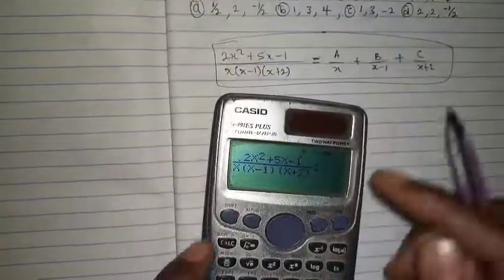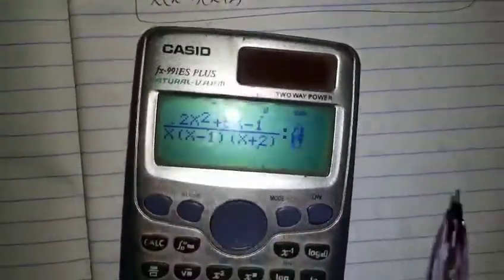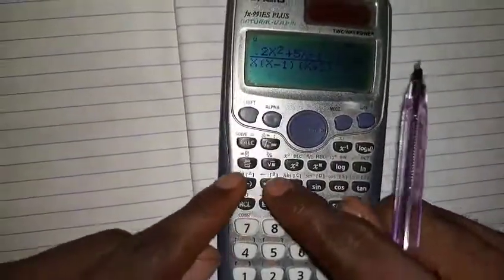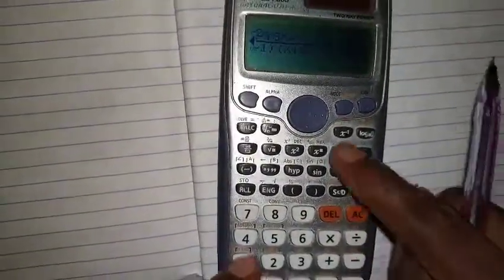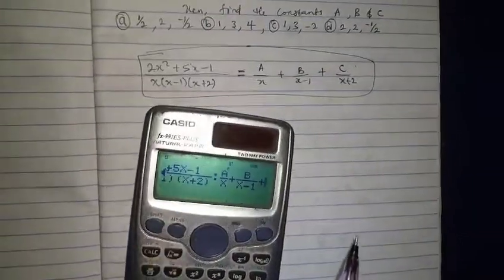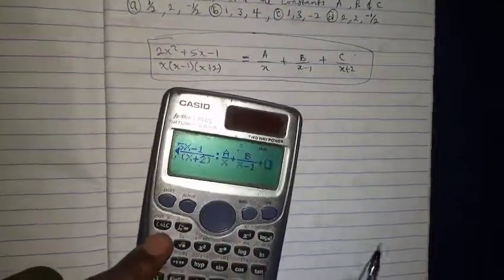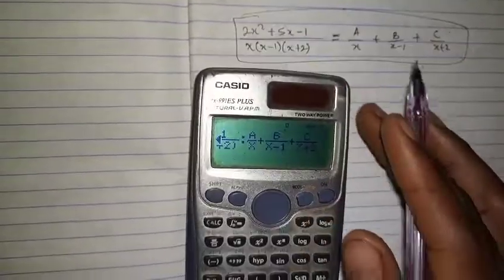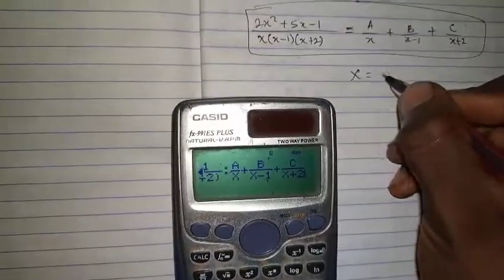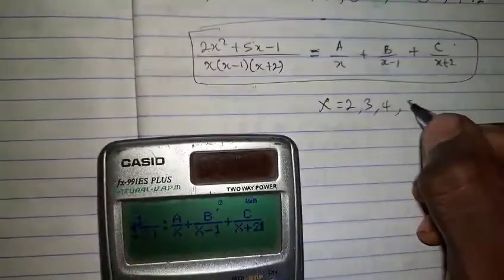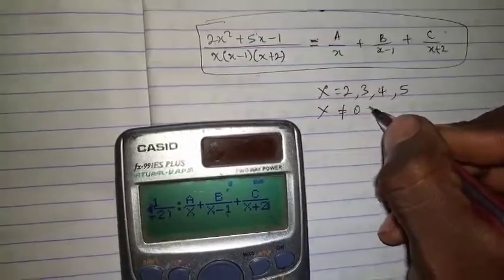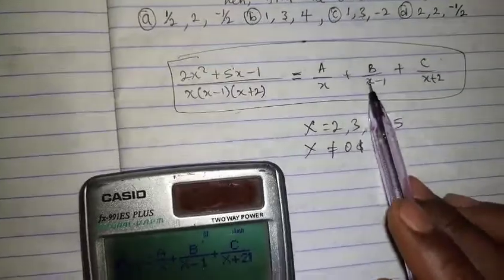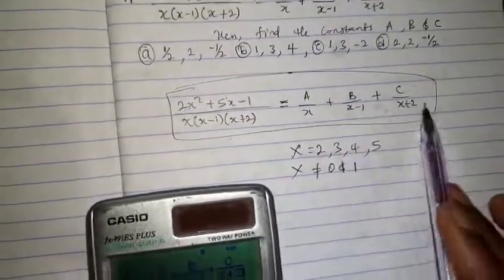Okay, so here we have a over x, plus b over x minus 1, plus c over x plus 2. Now it is time to solve. Remember that we said that our x can be 2, 3, 4, 5, and x can never be 0 and 1. If x is 0, something over 0 doesn't exist. If x is 1, look at it, 1 minus 1 is 0. So we don't want any of the denominators to be 0.